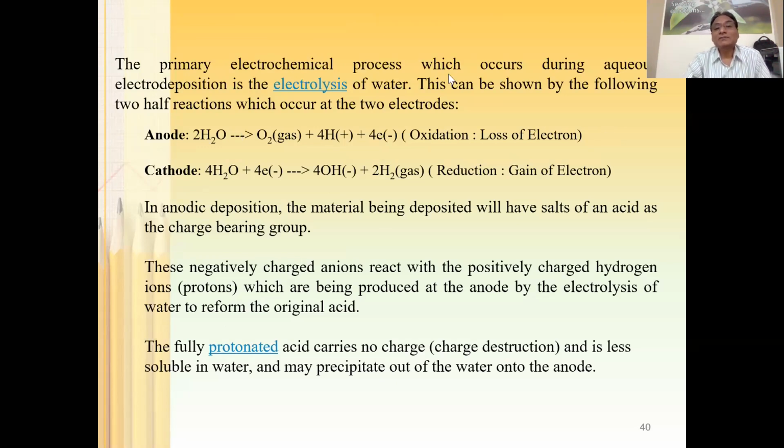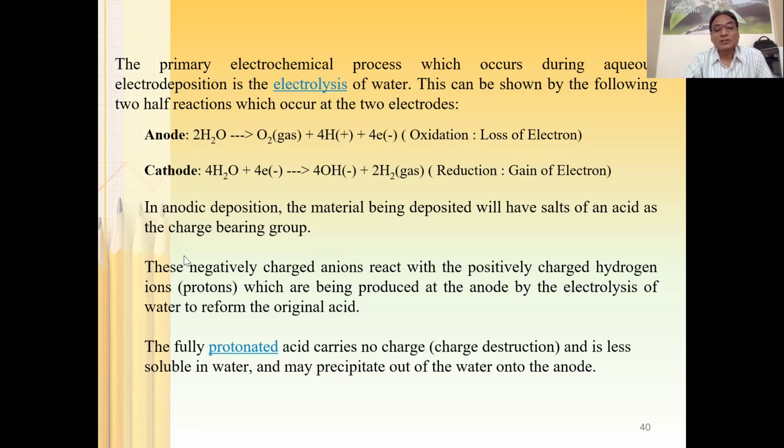The primary electrochemical process which occurs during aqueous electrodeposition is the electrolysis of water. As I mentioned earlier, the primary electrochemical process is going to be the electrolysis of water. And these are the two reactions, oxidation and reduction. There will be an oxidation reaction taking place at the anode surface. This is the typical oxidation reaction of water. And this is the reduction reaction of water, which is going to take place respectively. Oxidation takes place at the anode surface, and reduction takes place at the cathode surface.